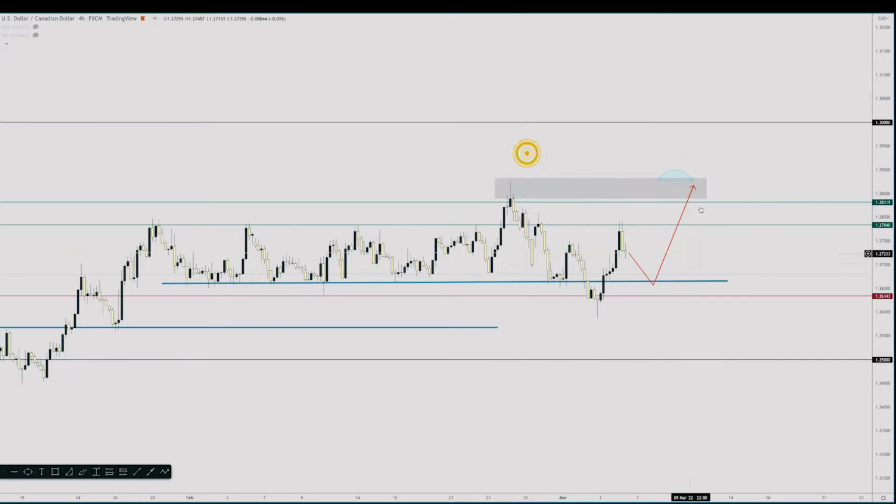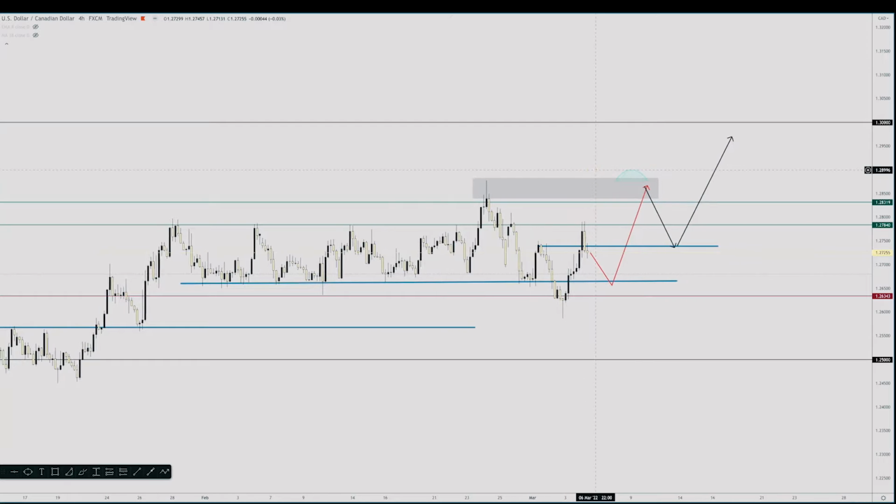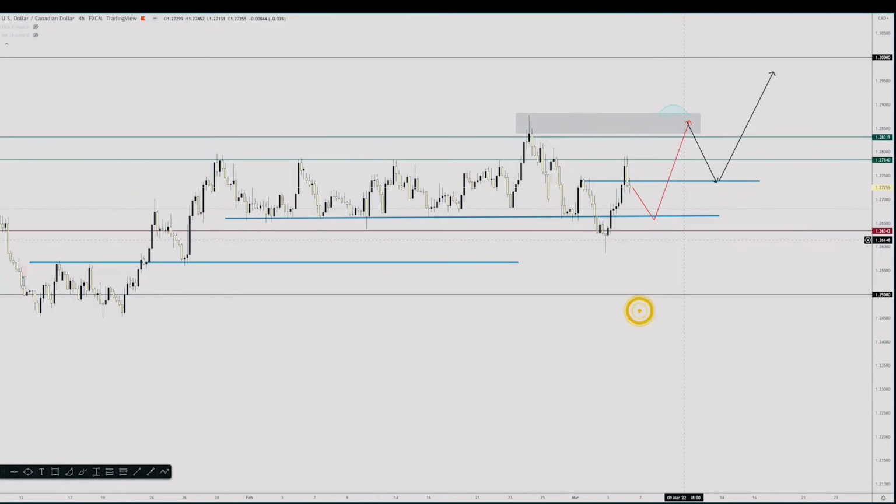We should see something like this hopefully, and then perhaps a higher low somewhere, maybe something like this, and then a continuation perhaps. And this is based off the exhaustion I see on the weekly time frame. However, this is dependent on whether this area is a higher low or not.